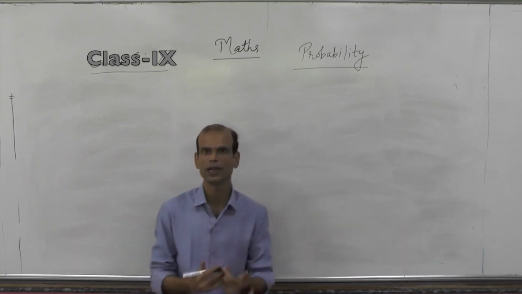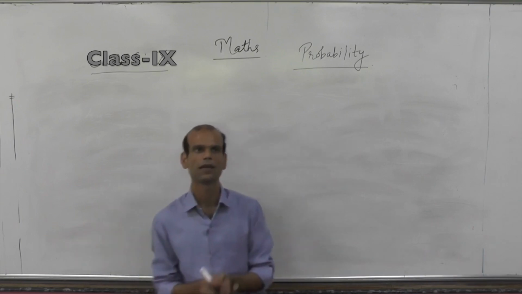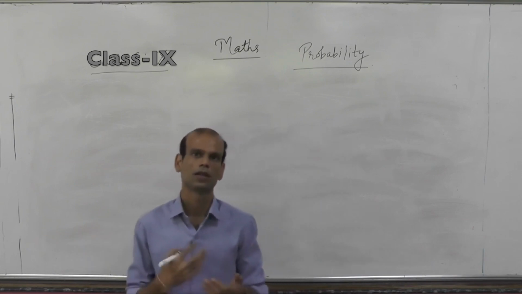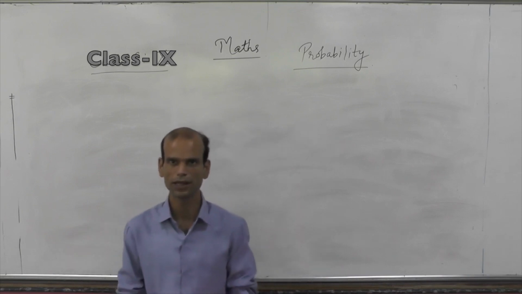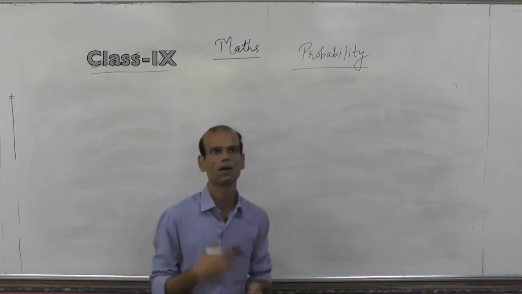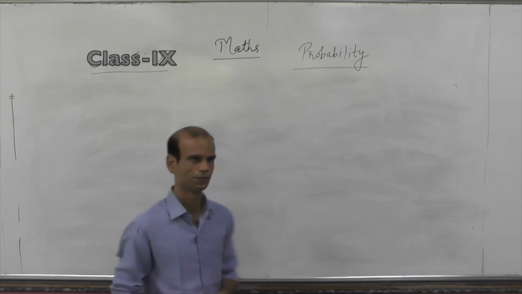First of all, what is an event? Any action that occurs and has some possible results. Like when you toss a coin, you have the possibility of getting either head or tail as a result. So there are two possibilities, but you are not sure, when I or you will toss the same coin, what will be the result or outcome.